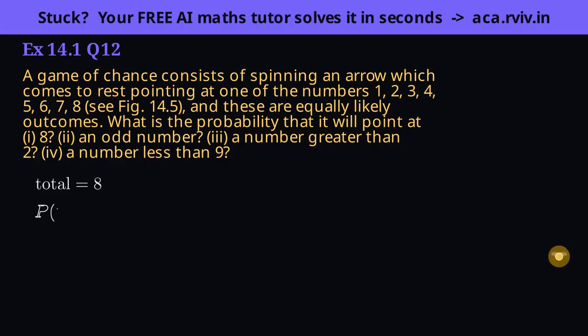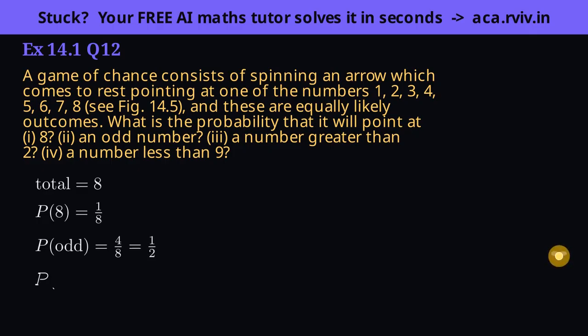Part 1 wants an 8. Only one sector shows 8, so 1 favorable out of 8. Part 2 wants an odd number. List them so you don't miss any. 1, 3, 5, 7, 4 of them. So 4 over 8, which halves to 1/2.